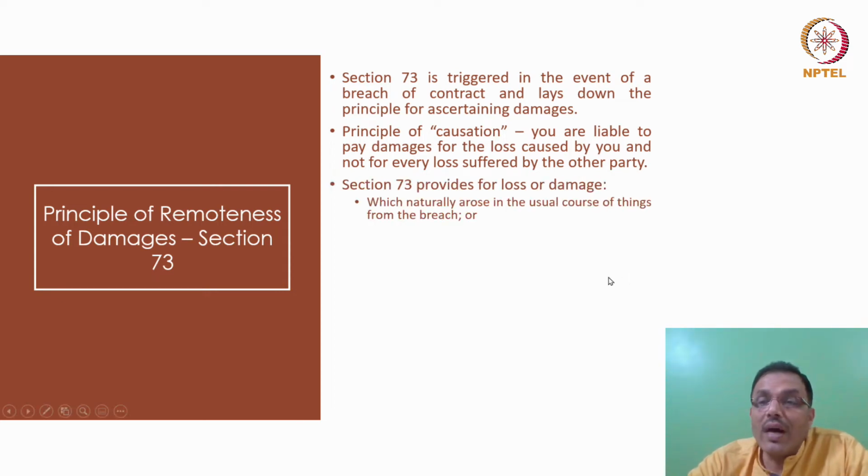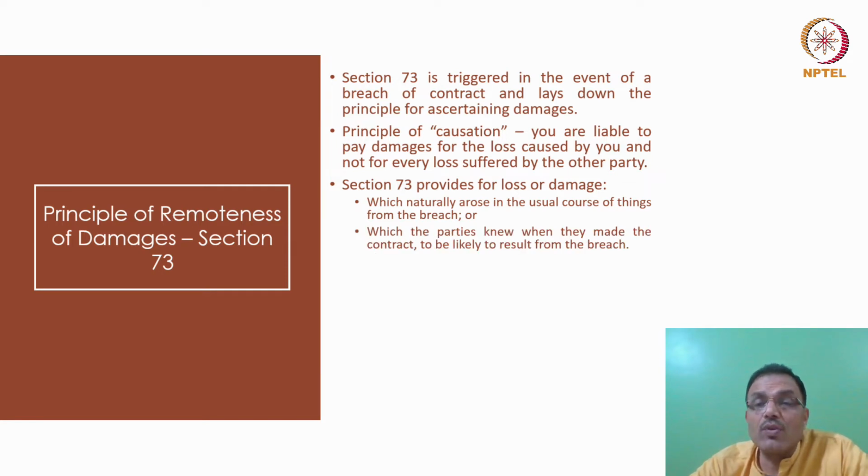So, one is what is the natural course of things in the usual contractual business? Where has the breach occurred, and what is the realistic direct loss that is caused to the other party? Second, it is important that sometimes you will notice that the parties knew the consequence of breach can be A, B, and C, and hence I've already informed you that this could be the loss that I incur. Then there is a possibility that it is not remote, because the party knew it. The party was told about it.